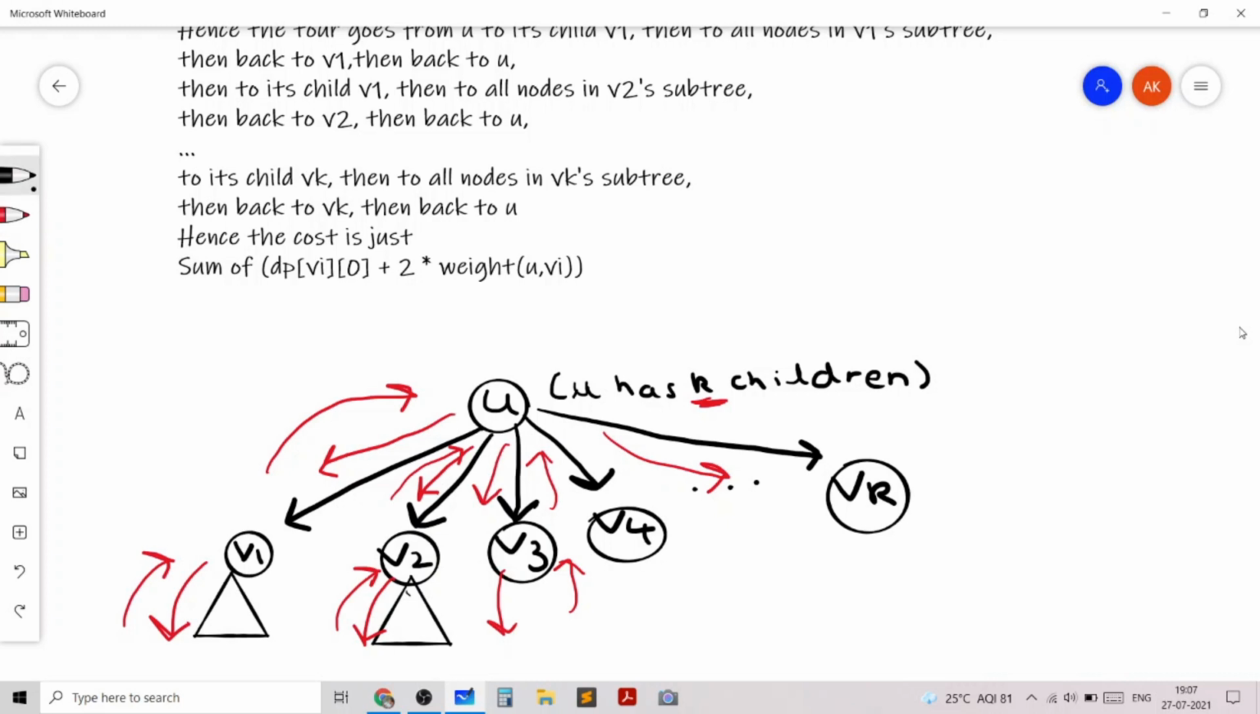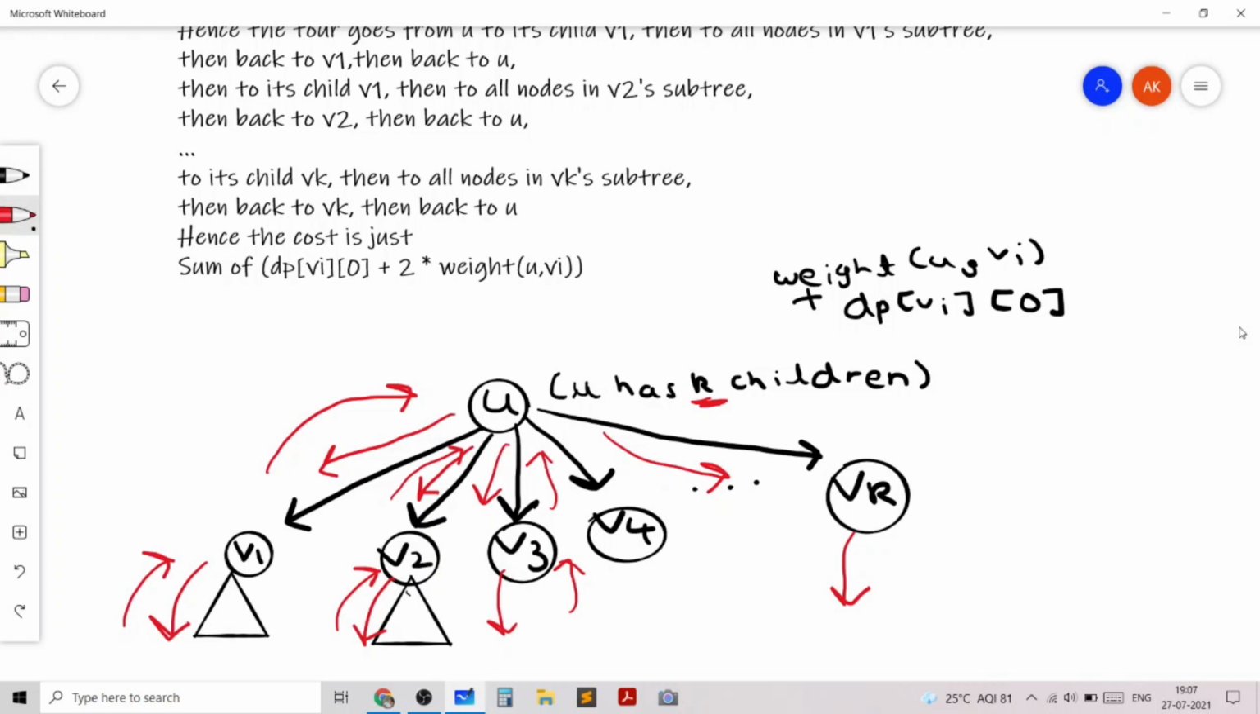we are first adding the weight of u to the child vi, which corresponds to this movement. Then we are exploring all the nodes inside the vi subtree. That corresponds to the term dp vi 0, because we know from the definition of dp vi 0 that the path will start from vi and end at vi. So that's why we have dp vi 0.